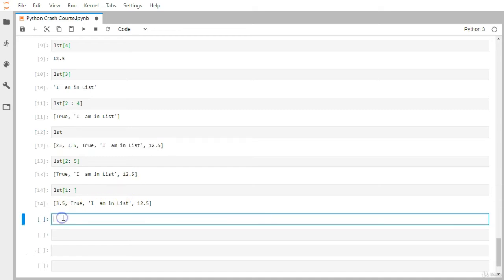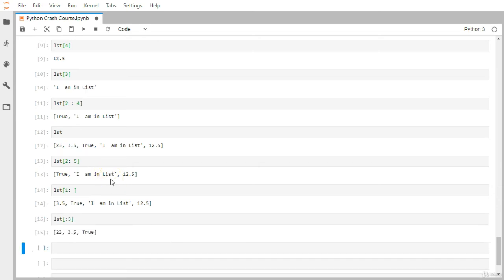Now let's say from the starting 23, all the elements I want till this true, so I can simply use a colon. Before the colon I have to provide the start position, in this case 0. If you provide it, that's okay; if you don't, by default it will assume 0. And I want till true. True has been pointed by the number 2, so 2 will be excluded, so I am just going to put 3. You can experiment, and with a little practice you will get the idea of how this indexing works.